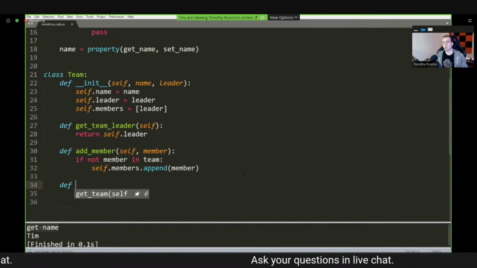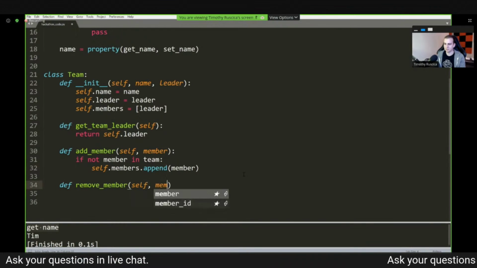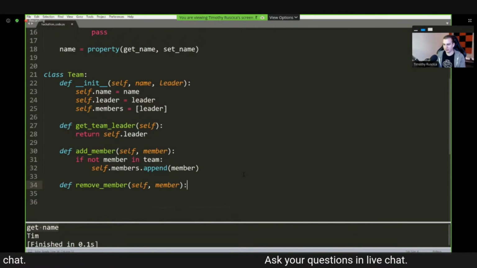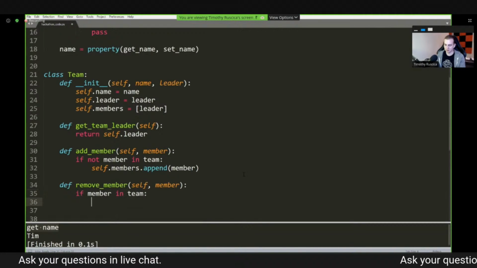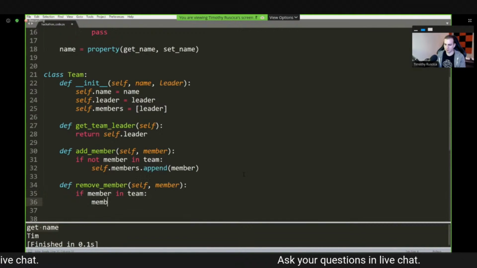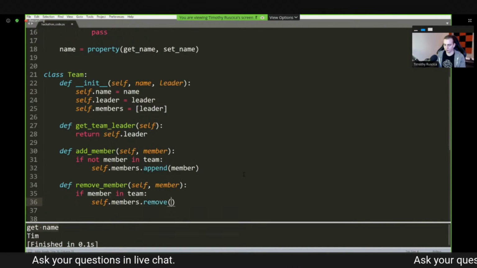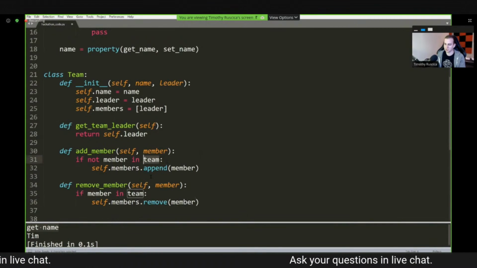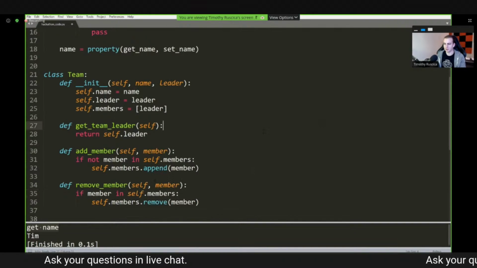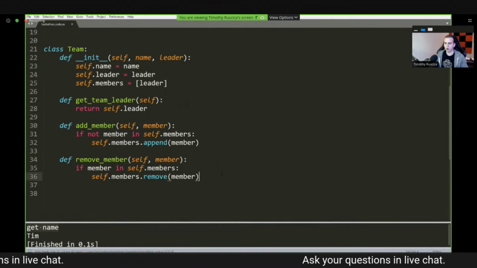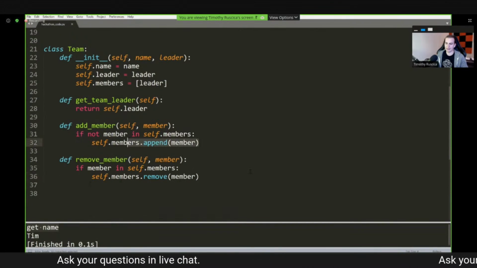Lastly, we will now add something that will remove a member. So we'll say define remove_member, take self, and we'll take a member. And then what we'll do is we'll say if member in team, then member, no, not member, sorry. self.members.remove, and we will remove the member. Now I just realized I'm typing team for some reason. This should be self.members. I'm sure you guys probably caught that for me because yeah, we need to access this list. All right, so hopefully that is clear. We're making sure the member is in self.members. If it is, we'll simply remove them. Otherwise, we will add them in.